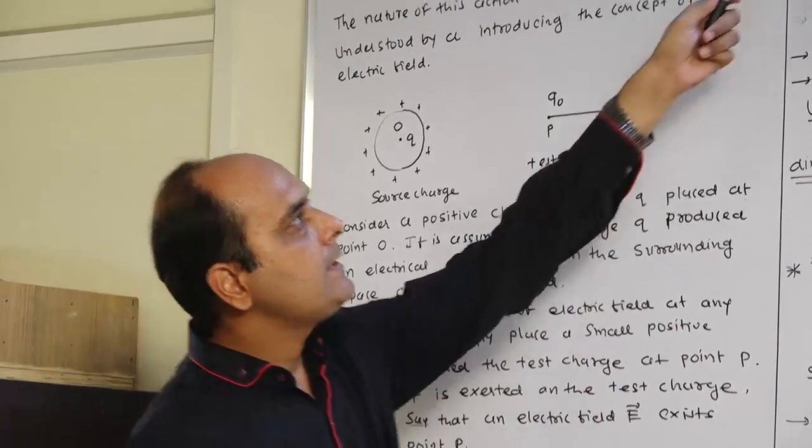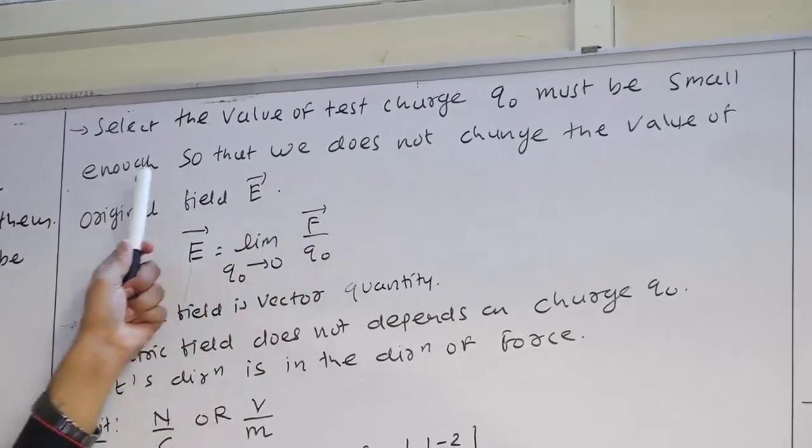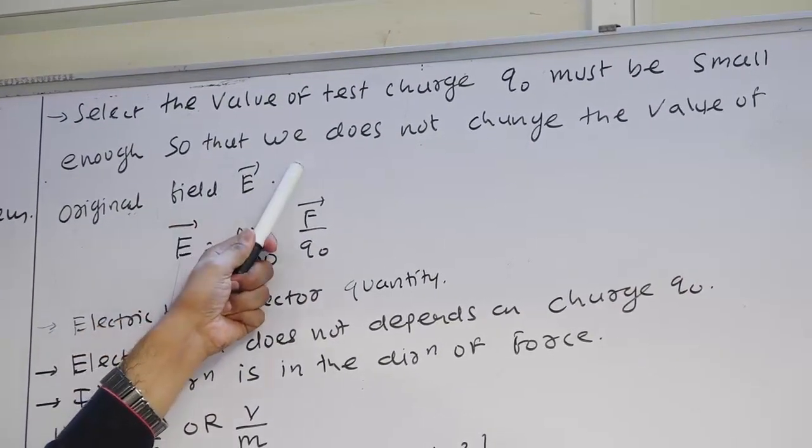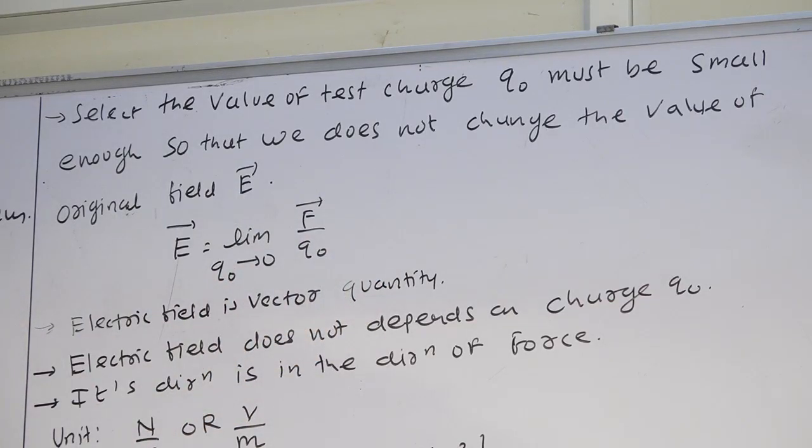So student, select the value of the test charge Q0 small enough so that it does not change the value of the original electric field. Select the value of the charge Q0 as small as possible so that it does not change the original electric field.